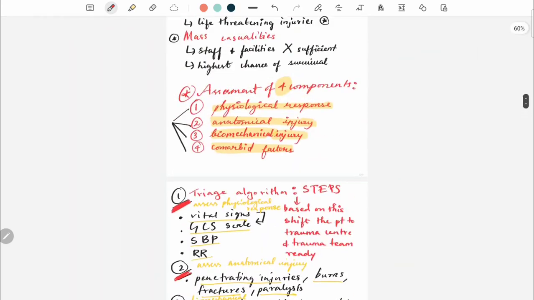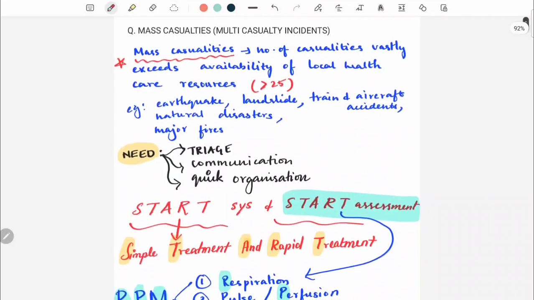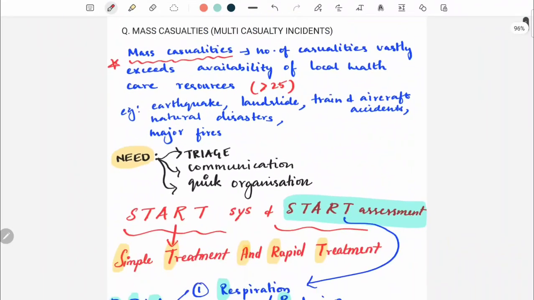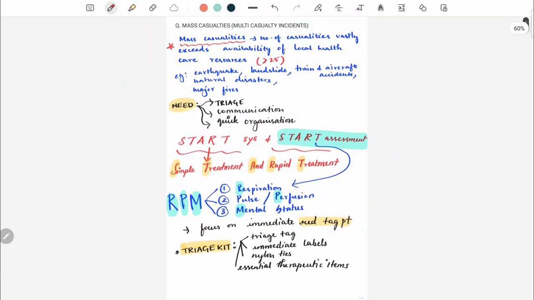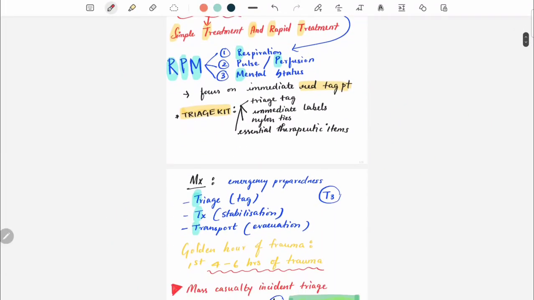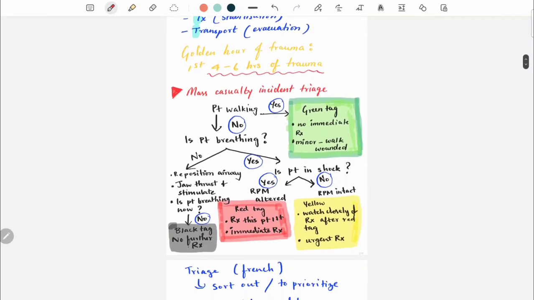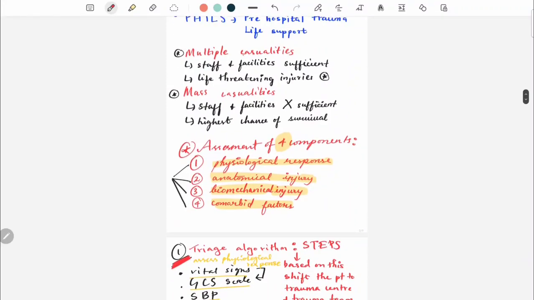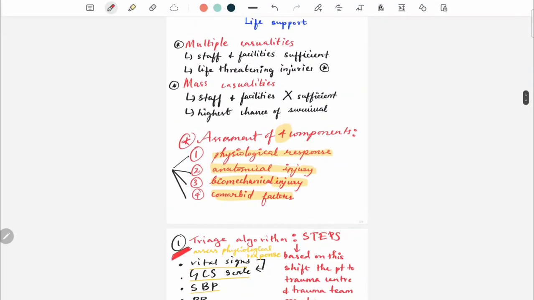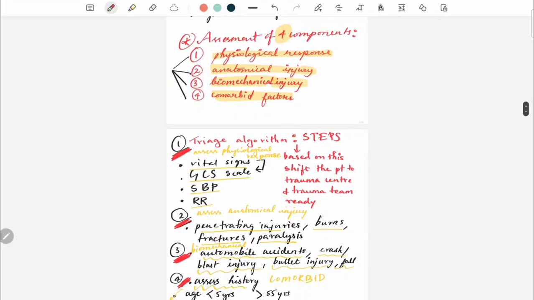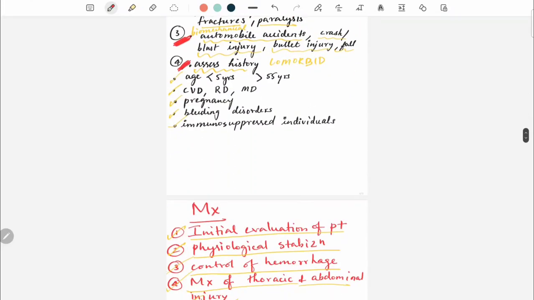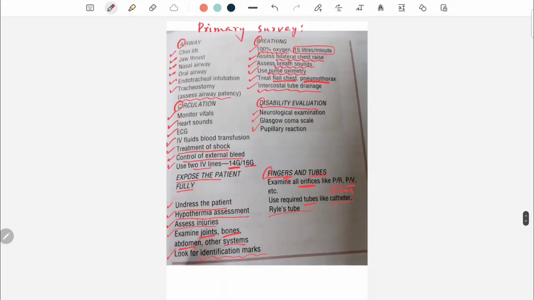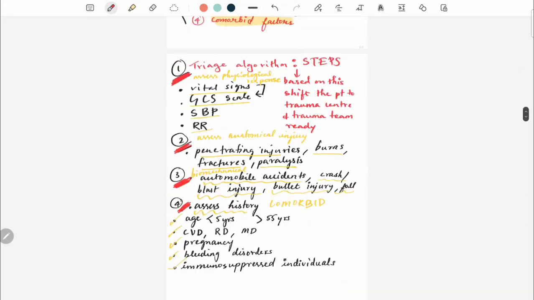So this is the complete topic. We have completed entirely the mass casualties and multi-casualty incident. This is a very important short note, guys. We saw what is mass casualty, the need, what is START, what is RPM, how to manage, what is mass casualty incident triage, what is triage, what is the difference between multiple and mass casualties, how to assess any triage algorithm, management, primary survey, how to categorize the patient, how to tag, and investigation, secondary survey, all is dealt.